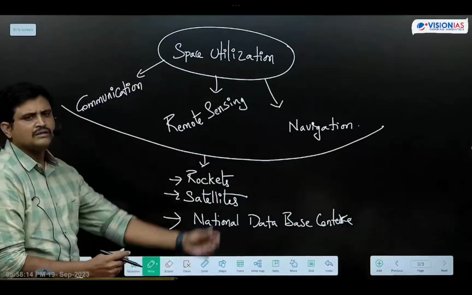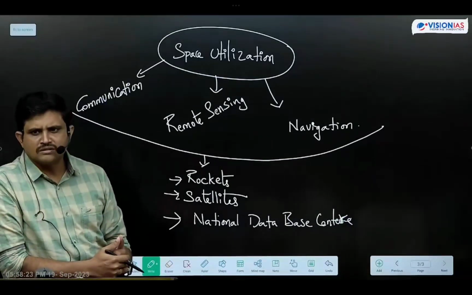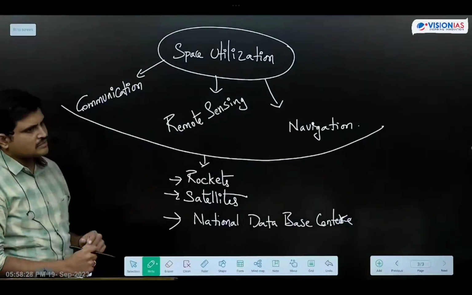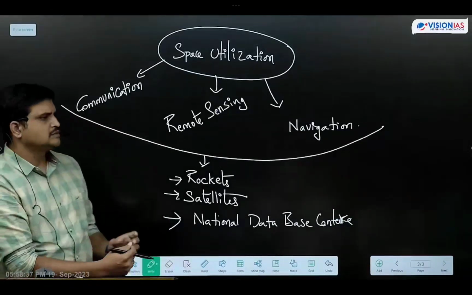Communications. Every communication we are performing now is with the help of satellites. So radio communication, mobile communication, satellite communications. And next one is telecommunications. All these communications are because of communication satellites from the space only. So this is how we are utilizing the space. Okay, friends, so utilization of space is like this.